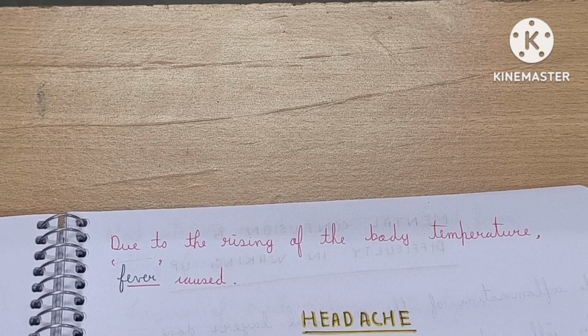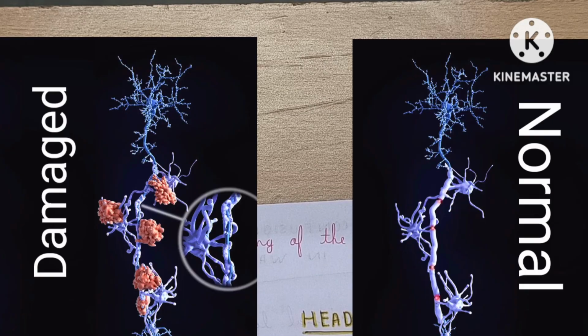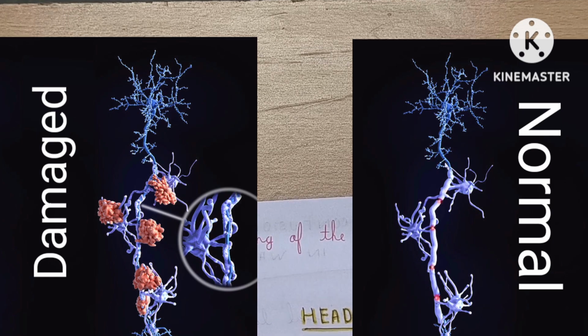Due to the inflammation or damage or destruction of all these meningeal layers, all the nerve cells present in the brain get destroyed. And due to the destruction of these brain nerve cells, headache occurs.